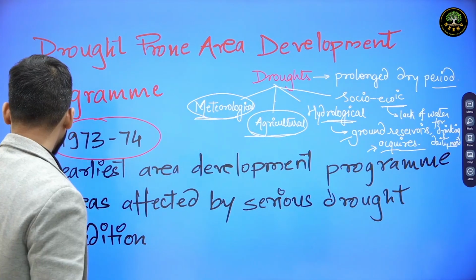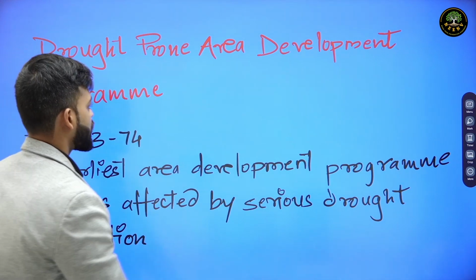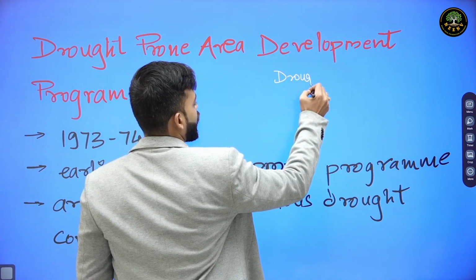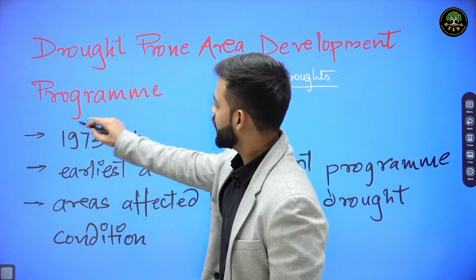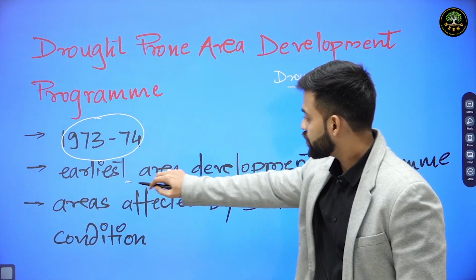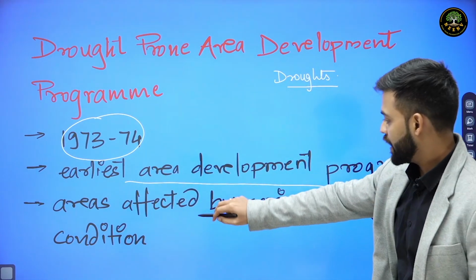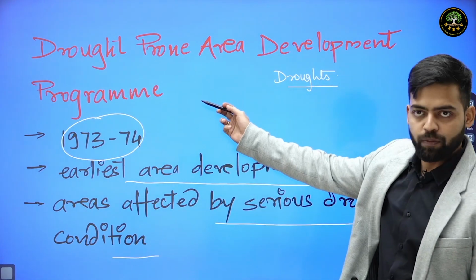Now if we see Drought Prone Area Program, this was focused on areas where droughts were prevalent for a longer period of time, and this was launched in the year 1973-74. This was also the earliest area development program, and areas affected by serious drought condition fall under this program.